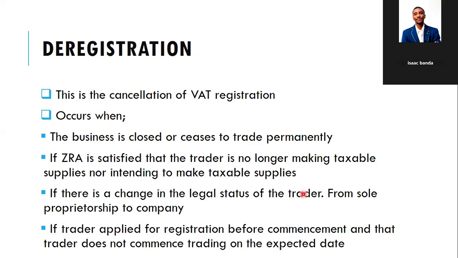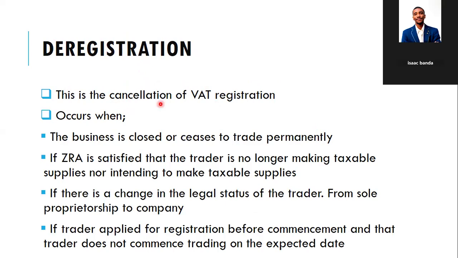Now, let's look at deregistration. An entity can register, but at the same time, it can also deregister for VAT purposes. This is a cancellation of VAT registration. That's what deregistration simply means in the VAT context. It's the cancellation of VAT registration, and it occurs when the business is closed or ceases to trade permanently.